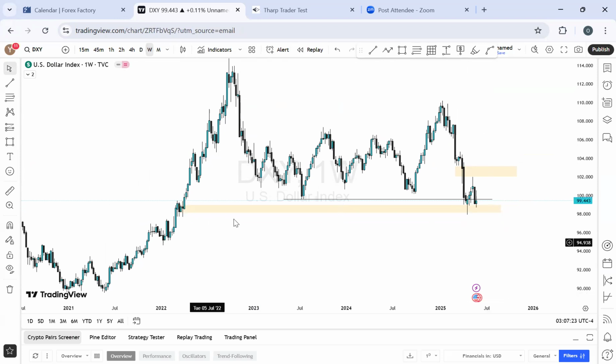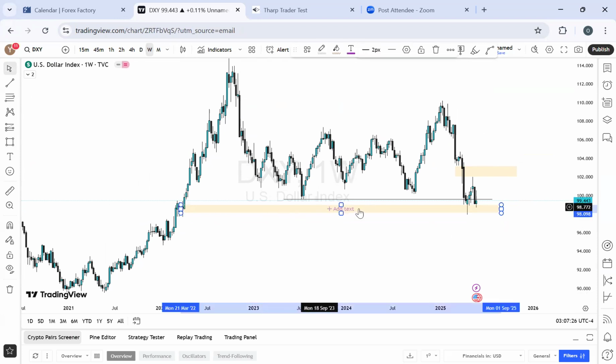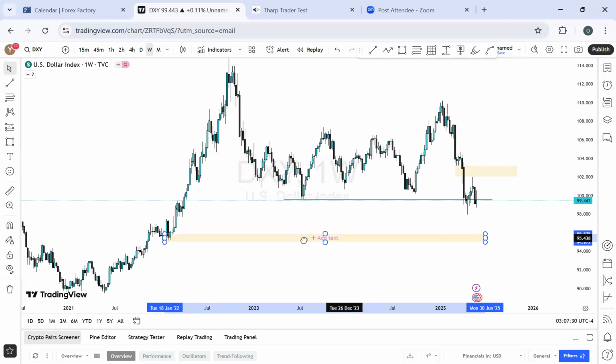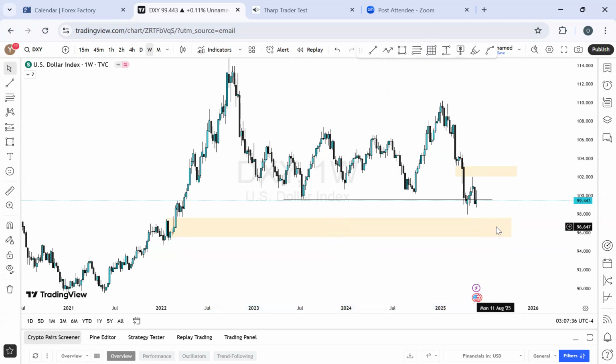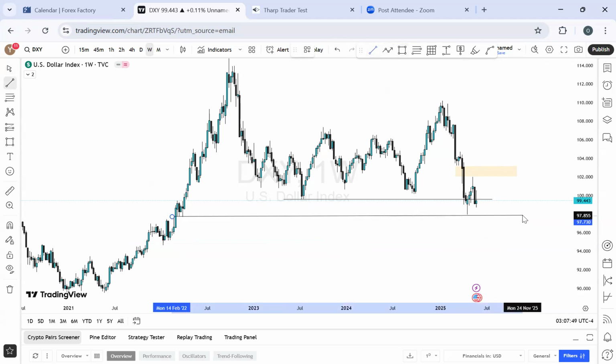Below here we still have another opportunity, a place like this, around 98, within that price level, 96 to 98. This is on the weekly time frame. So below this level, I can look for price to come back around here before I take a short, which means I can be expecting a sell before I see a buy.